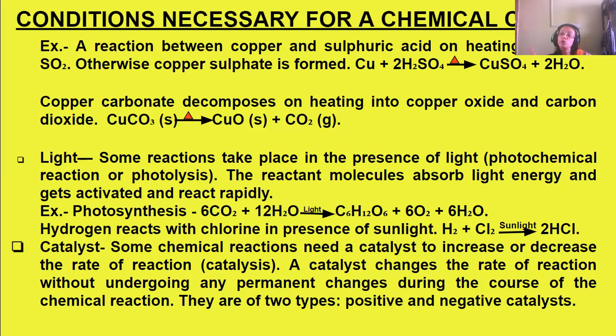One glucose molecule, 6 oxygen molecules, and 6 water molecules. The chemical reaction taking place by absorption of light. Another example is hydrogen reacting with chlorine in presence of sunlight. In presence of sunlight, hydrogen forms hydrochloric acid, the hydrogen chloride gas. Hydrogen is a gas, chlorine is a gas, and hydrogen chloride is a compound forming.